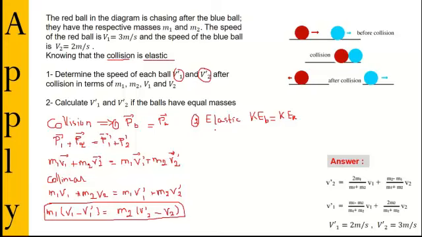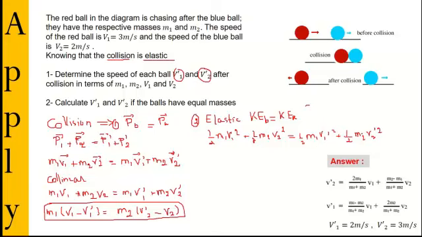Now the second condition will give us the second equation. When I say KE before is equal to KE after, I will write it in this form. KE means half M1 V1 square plus half M2 V2 square, which is equal to half M1 V prime 1 square plus half M2 V prime 2 square.